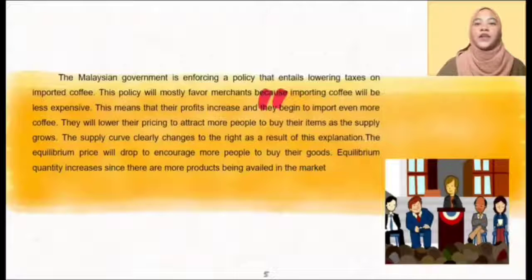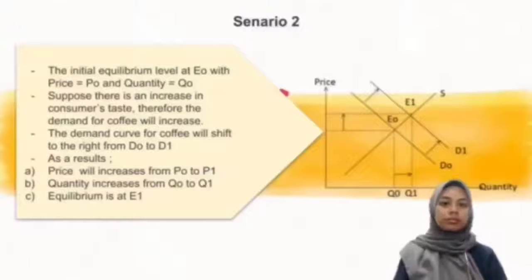The supply curve clearly changes to the right as a result of this explanation. The equilibrium price will drop to encourage more people to buy their goods. Equilibrium quantity increases and there are more products available in the market.